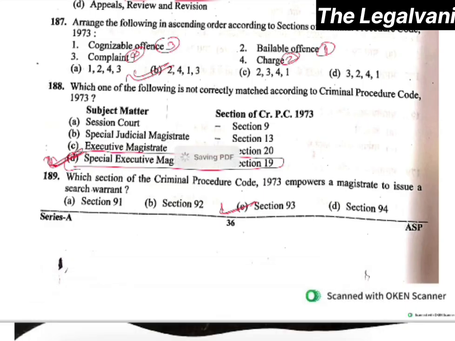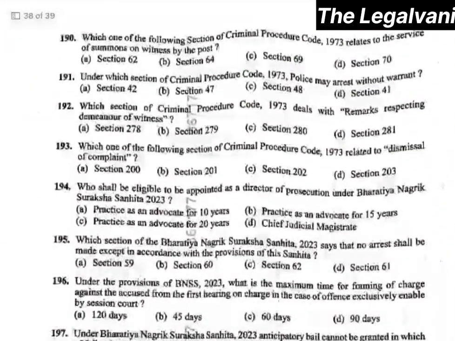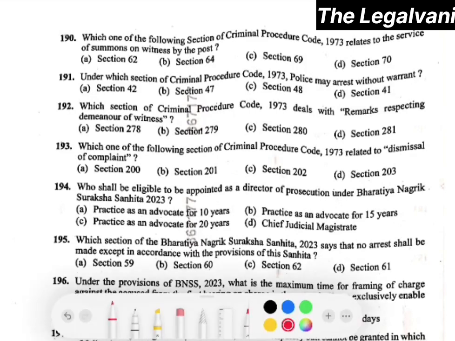Right. Question number 190. It says which one of the following sections of CRPC relates to service of summons on witness by post? Here the right answer will be option number C, that is section 69. Question number 191. Under which section of CRPC may police arrest without warrant? The right answer would be section 41, that is option number D.